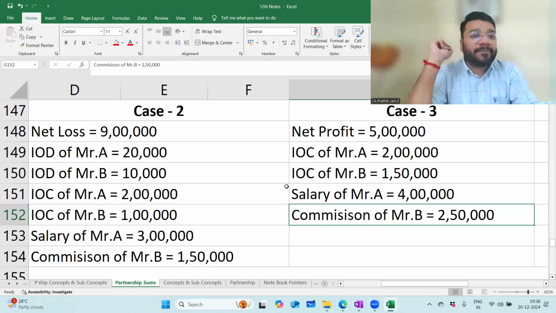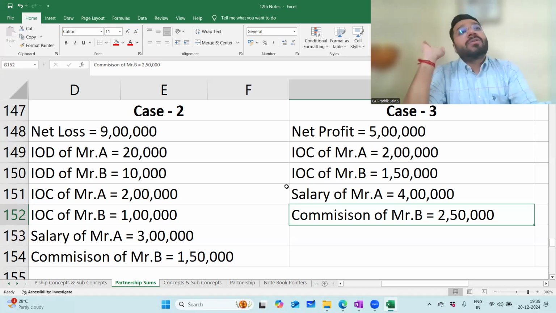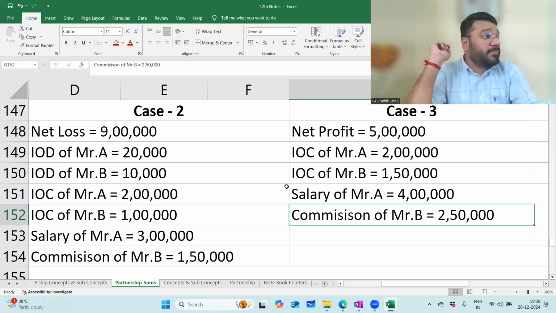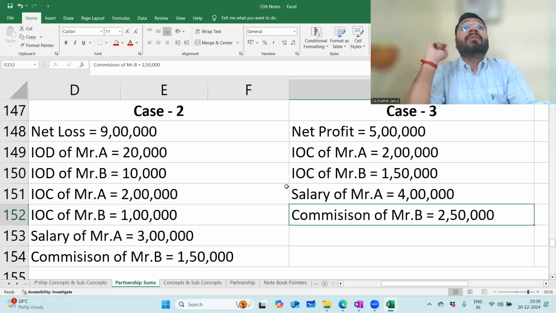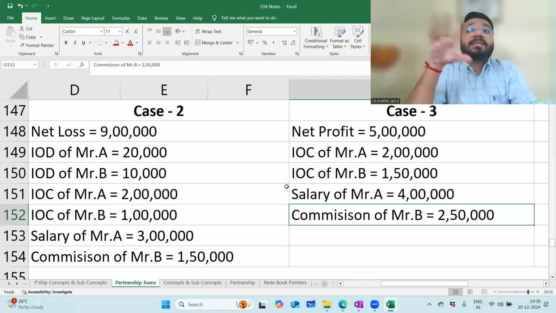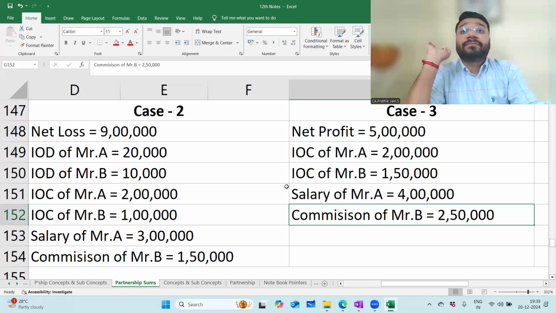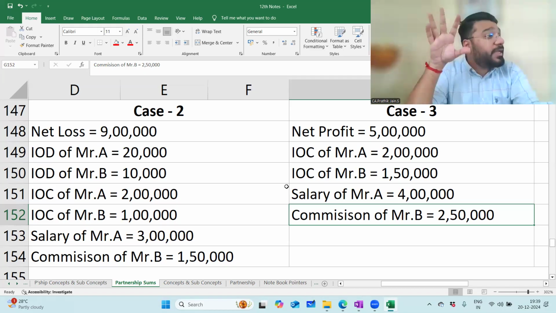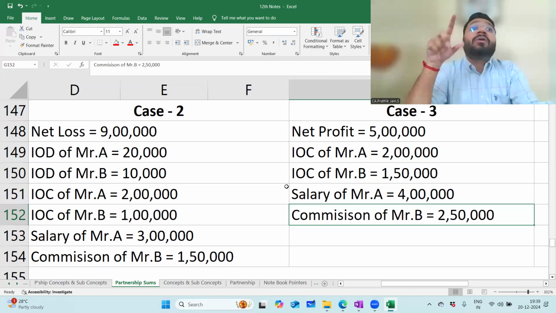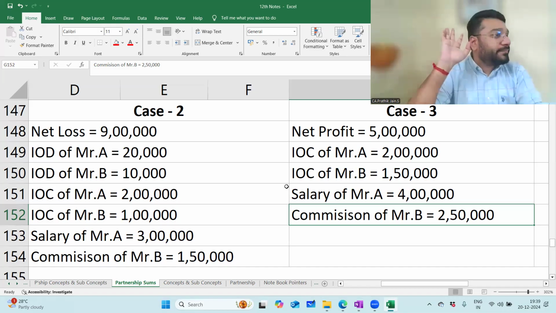Sir, I have a question here, sir. Let's suppose IOD also is not there, 9 lakh net loss is there. Can I transfer that loss from the P&L account itself? You can do it. Allowed. In case there is no IOD, then you have two options. You can distribute the loss directly from the P&L account itself. You will see in a few questions they are doing it that way also. Or you can transfer this to appropriation account and from there also you can distribute.